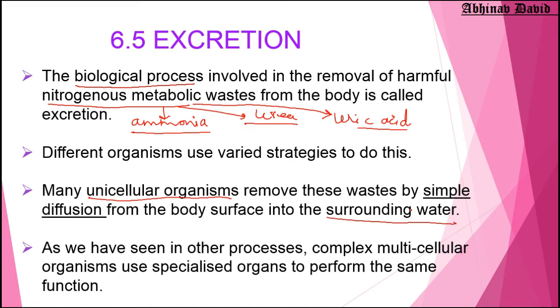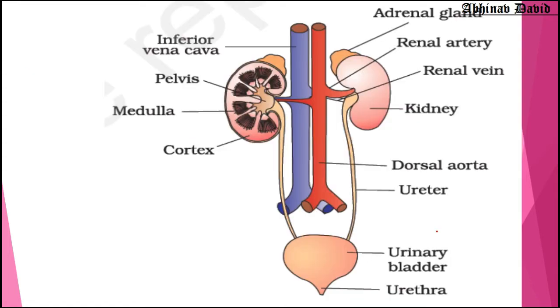But our body is very complex. We are not unicellular, we are multicellular organism. We have different kinds of organs which are doing specific work. So can we use simple diffusion? No, we cannot use simple diffusion to release metabolic waste, nitrogenous metabolic waste. We have special or specialized organs, and they are doing specialized functions. So we have a particular excretory system to do all these functions. So let us discuss about the different parts of the human excretory system.